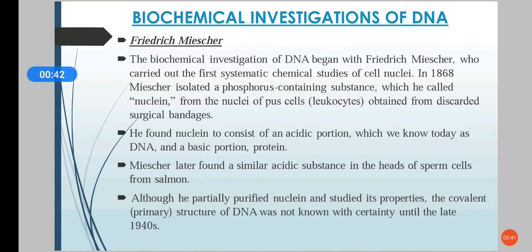He found that this nuclein has an acidic portion, which is the DNA, and a basic portion, which is the protein. He also found that a similar acidic substance is found in the heads of sperm cells of salmon fish. He was able to partially purify the nuclein and study its properties, but the structure of DNA was not known until the 1940s.